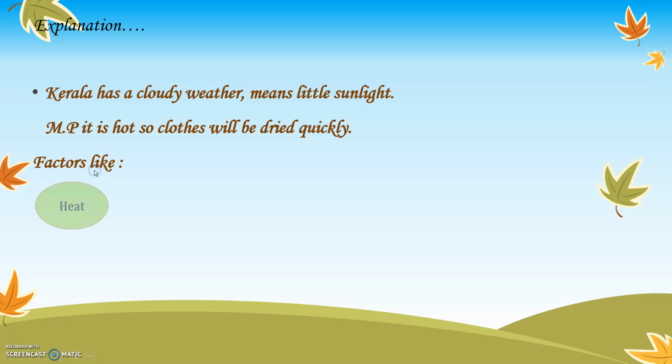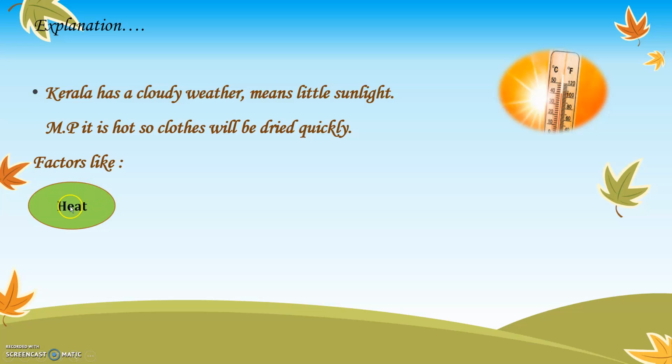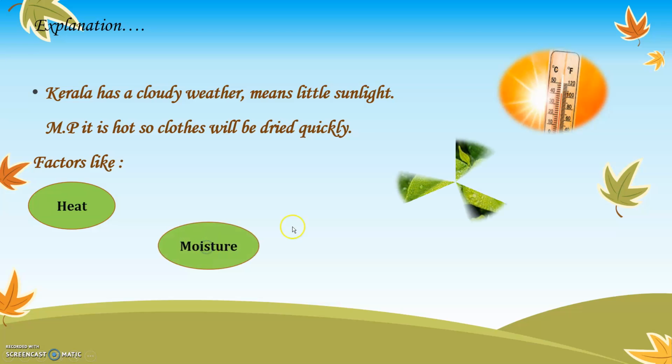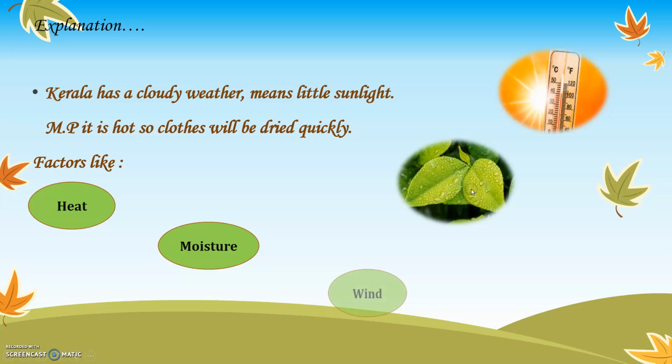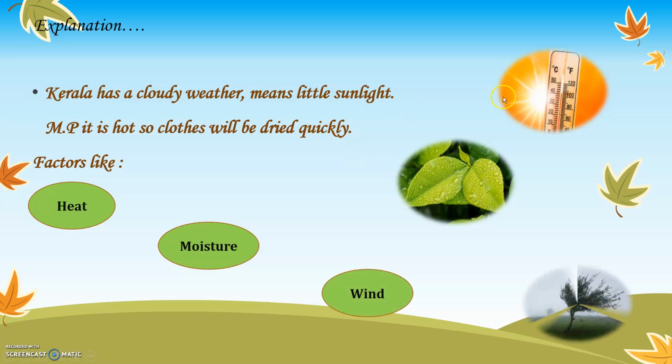So factors like heat are very important. I think all of us know what heat is. That is very important to dry clothes. Also, moisture is very important. You know what moisture is? You must have seen fog, no? On the leaves we see such droplets falling early in the morning or maybe in the winter season. And next is wind. These are the factors which are very important in determining the drying of the clothes.